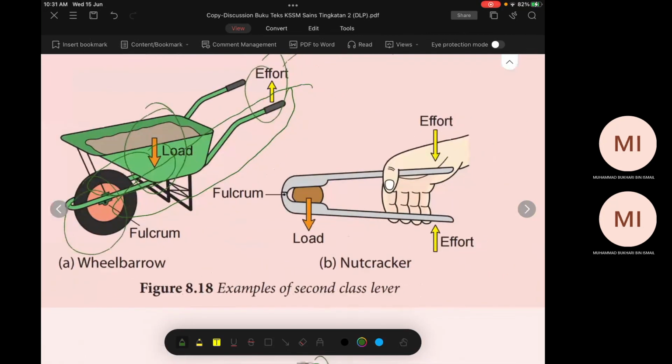Okay, dari sini tengok. Mana dia punya distance of effort? Distance of effort kita ukur daripada fulcrum. Sini sampai sini. Betul tak? Jadi distance of effort. Distance of load sini sampai sini je. Betul? Maknanya ini pun less of effort juga untuk second class level.